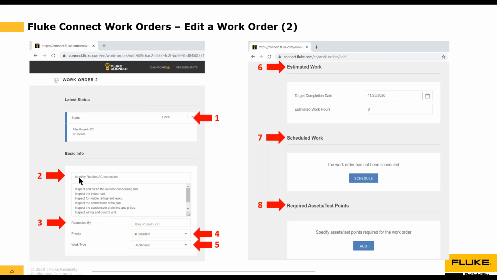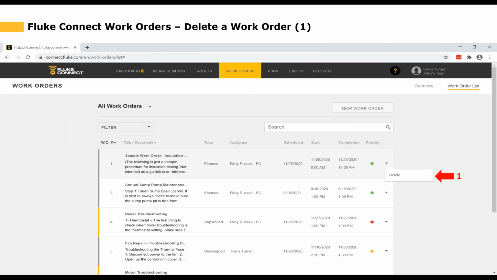If we wanted to change this from monthly to bi-monthly, we could do that. If we wanted to change the steps, we could do that. Change the priority, the work type, add in maybe the estimated work information so that we have a little more details, and maybe even go ahead and schedule the work order and assign it to a technician for a specific date to have it completed. So editing is pretty easy. You just click on the work order you want to edit and go in and change any part of the work order that you want to change.